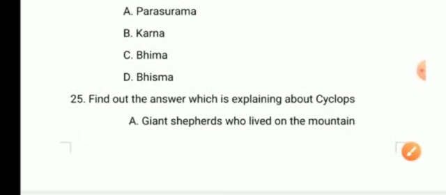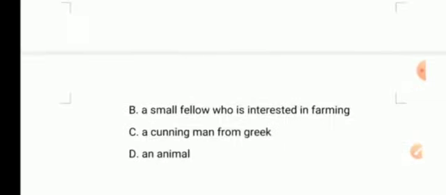Find out the answer which is explaining about Cyclops. Option A, giant shepherds who lived on the mountain. Option B, a small fellow who is interested in farming. And option C, a cunning man from Greek. And option D, an animal.